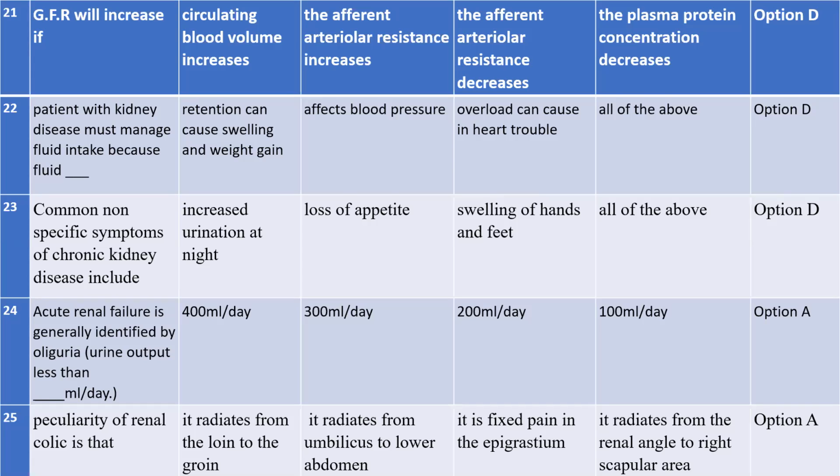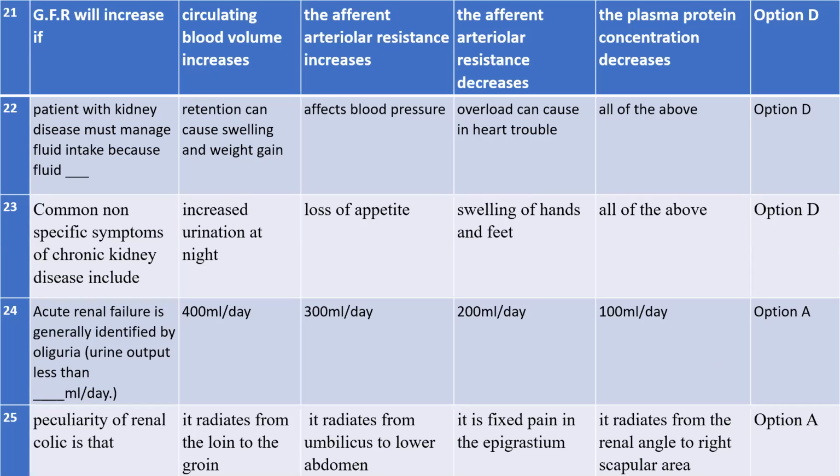What did you get? The urine output is less than? 400 ml per day. So if the urine output is less than 400 ml, as in the definition you got, then you can identify that the person has a kidney disease, and the name of that kidney disease is acute renal failure. So are you clear? Why option A is the answer? Are you clear? Yes, ma'am.